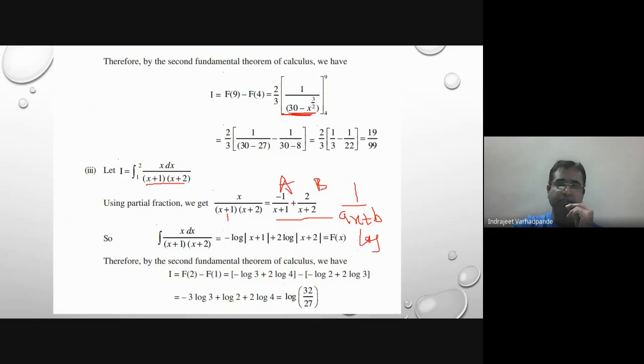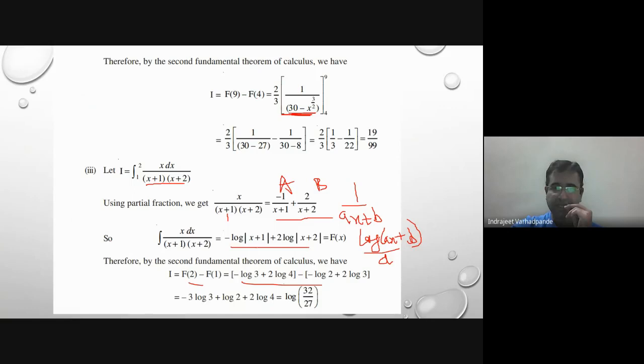The integration of this term is log of ax plus b upon the coefficient of x, that is a. So the integration of 1 upon ax plus b is 1 by a log of ax plus b. The upper limit is 2, the lower limit is 1. Using logarithmic conventions, simplify it, and you get the answer as 32 upon 27.